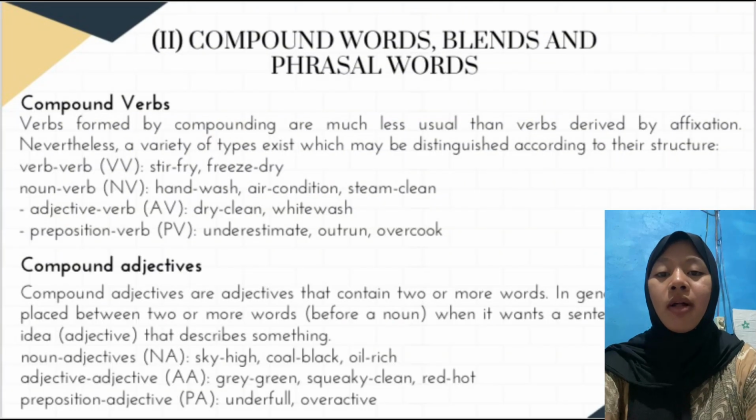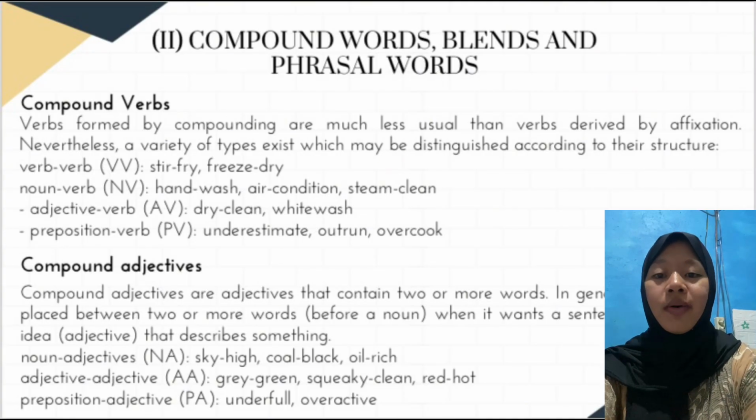Okay, the next material is compound verbs. Verbs formed by compounding are much less usual than verbs derived by affixation. Nevertheless, a variety of types exist which might be distinguished according to their structure. Noun and verb: steer is a verb, fry is a verb. Noun verb: hand is a noun, wash is a verb. Adjective verb: dry is an adjective and clean is a verb.